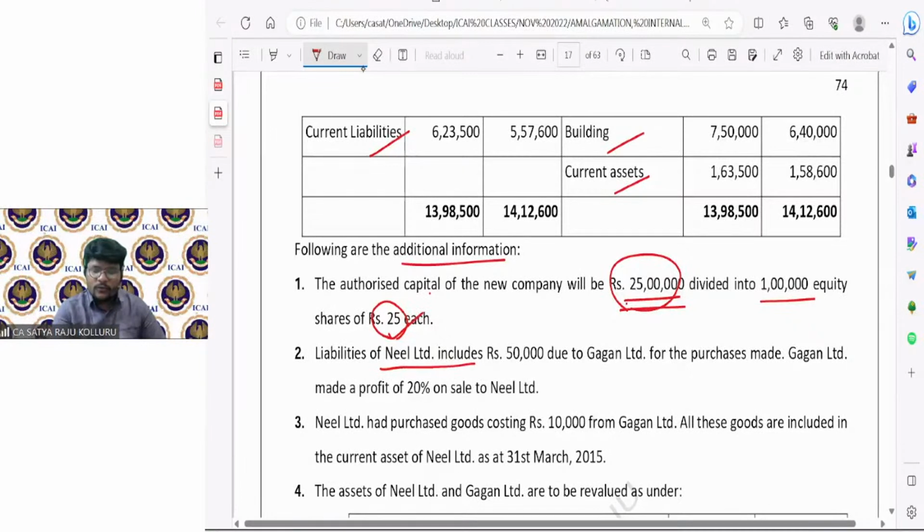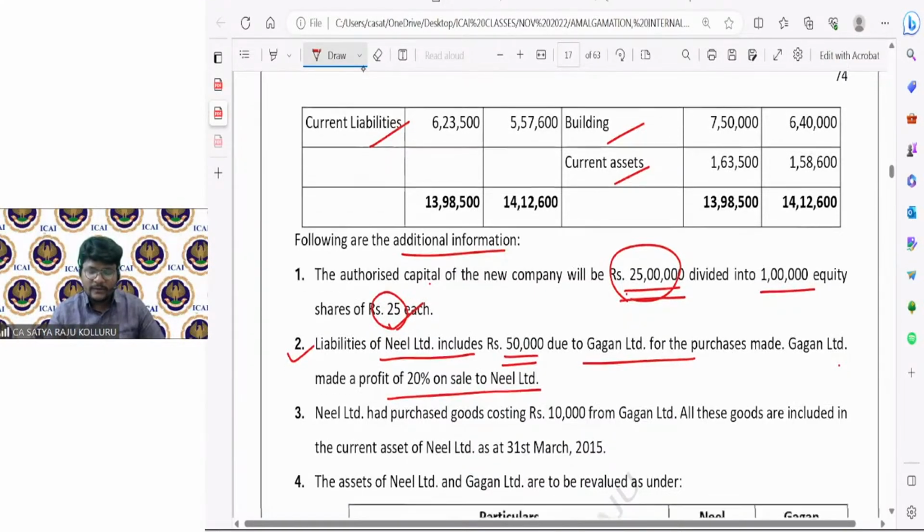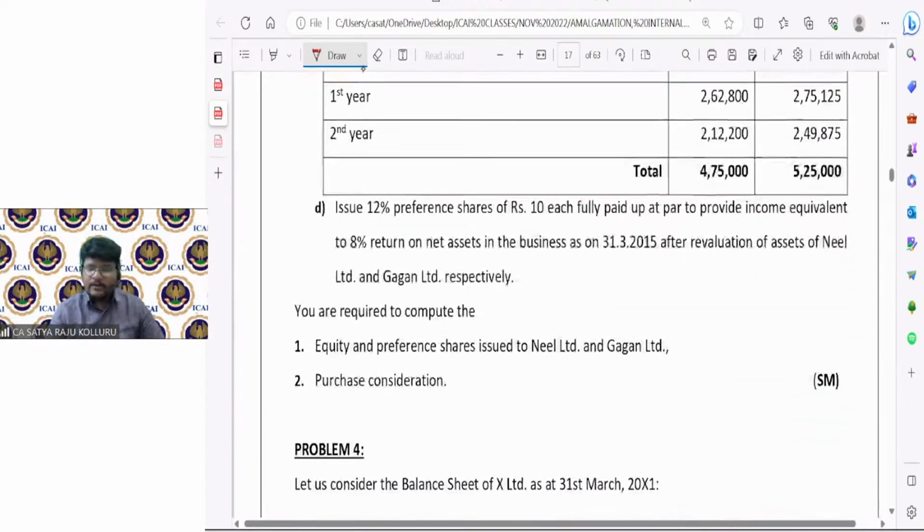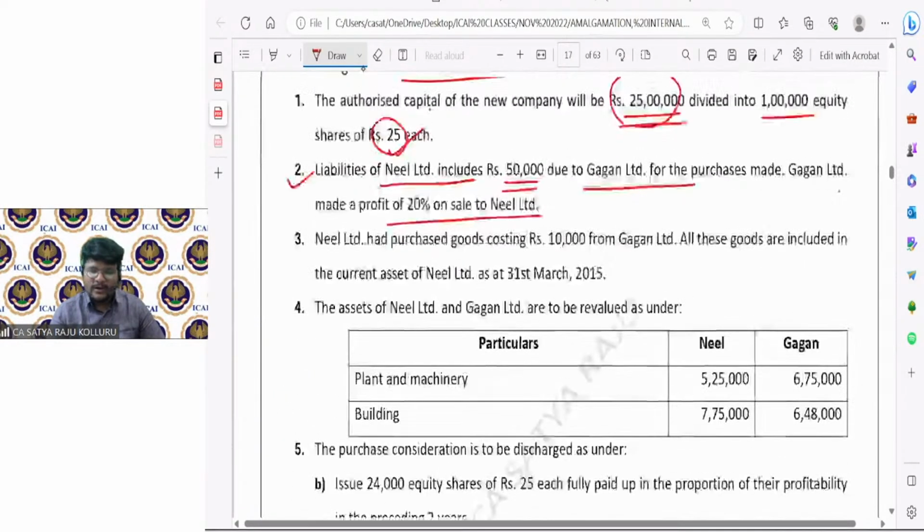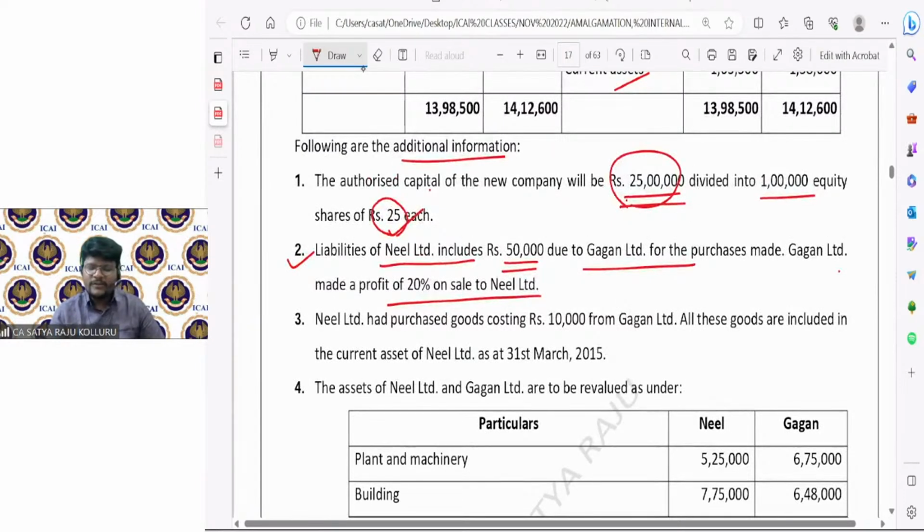Liabilities of Neil Limited include 50,000 due to Gagan Limited for the purchases made. Gagan Limited made a profit of 20% on sale to Neil Limited. If I would pass the accounting treatment in the books of the purchasing company, I would need to consider the special entries for both transactions. But my intention is not to provide the accounting treatment in the books of the purchasing company. Only computation of PC I'm dealing with. That's why, frankly speaking, these transactions don't have any significance for my requirement.